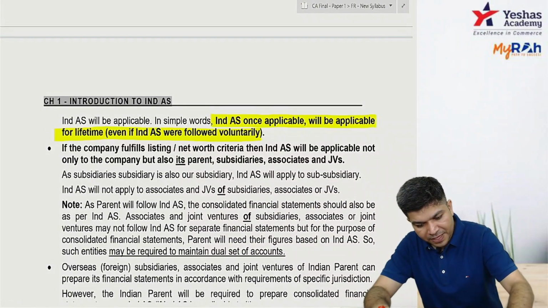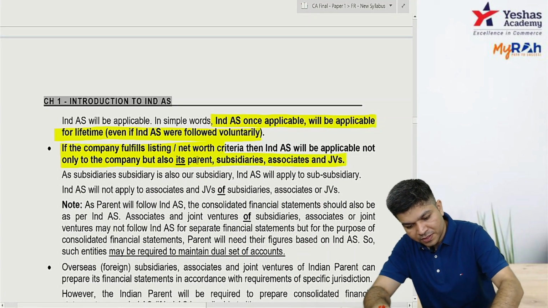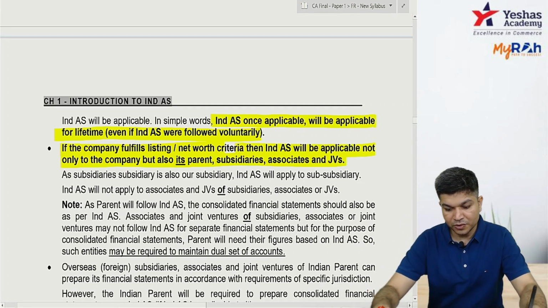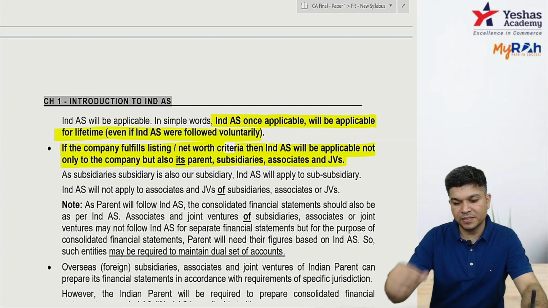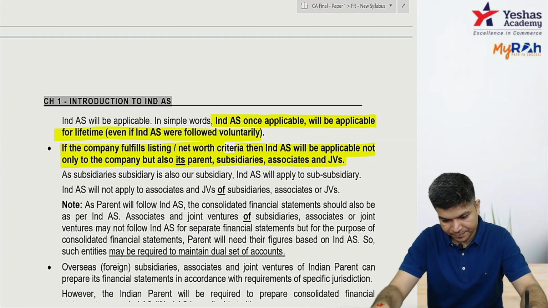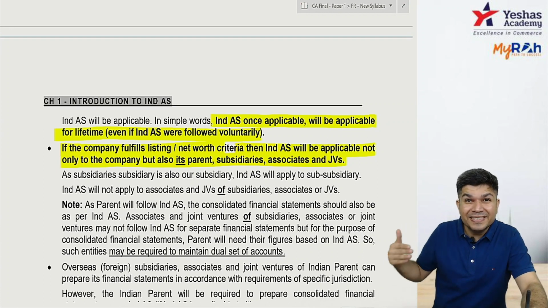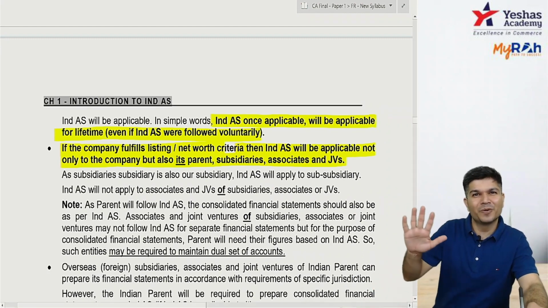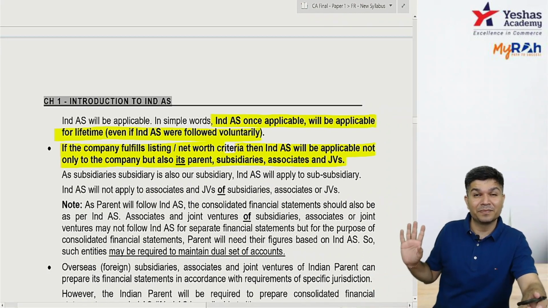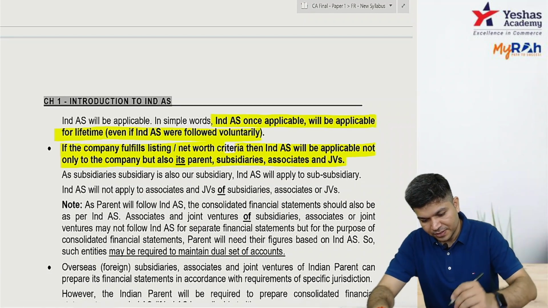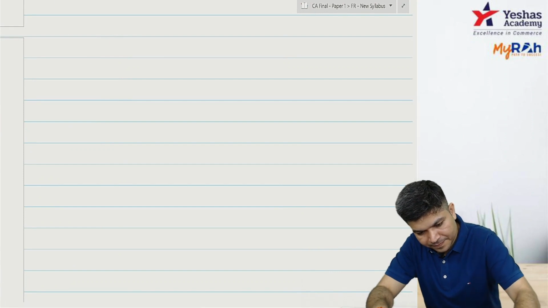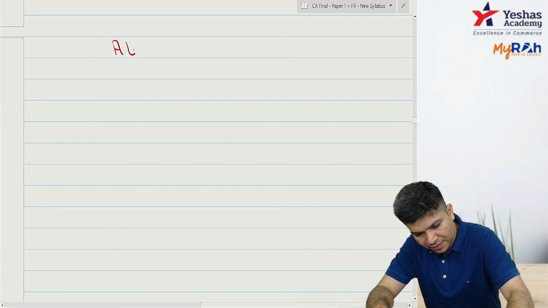If IND AS applies to you, it also applies to your parent, your subsidiary, your associate, your JV. Subsidiary is your subsidiary only, so it applies to them. Now imagine there is A Limited.